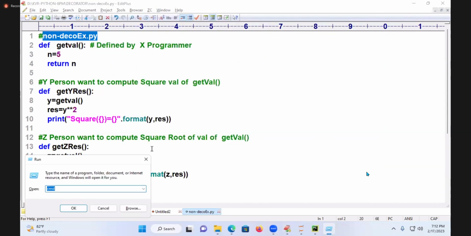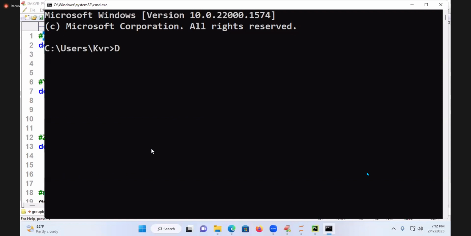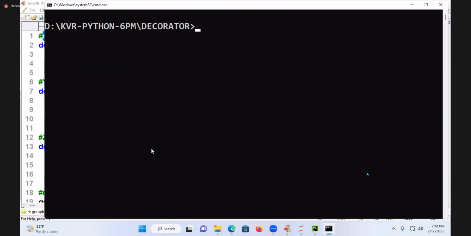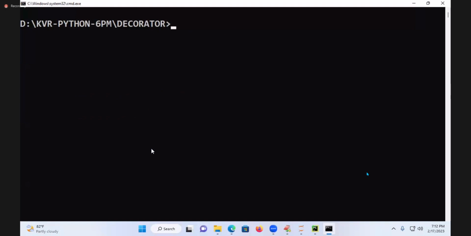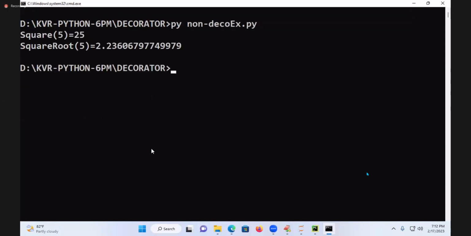Coming back to the point, here I will take D colon, go to the place 6 p.m. and next is decorator. So there I will run my code. py and this is an example. What is the answer that is coming? You observe: square of 5 is equal to 25, square root of 5 is equal to 2.23, etc. is coming.